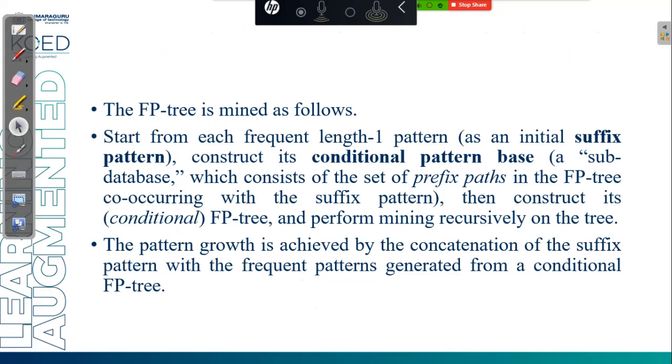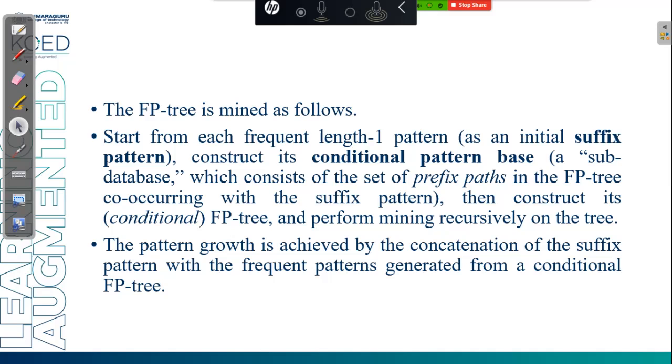The FP tree is mined as follows. You have to mine an FP tree. Start from each frequent one pattern as the initial suffix pattern, consisting of the conditional pattern base, a sub-database which consists of a set of prefix paths in the FP tree occurring with the suffix pattern. That means start from each frequent length-one pattern as an initial suffix pattern and construct the conditional pattern base. From the tree you have to construct the conditional pattern base, then construct the conditional FP tree and perform the mining recursively on the tree. The pattern growth is achieved by the concatenation of the suffix pattern with the frequent pattern generated from the conditional FP tree.